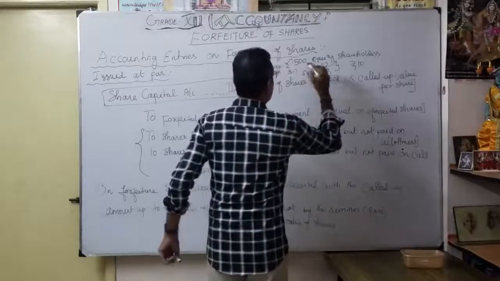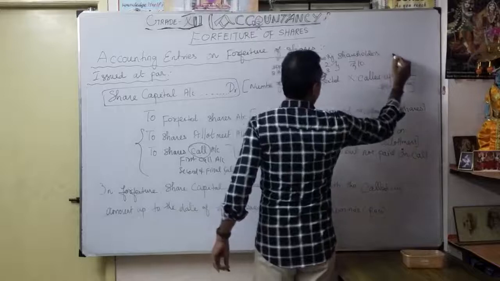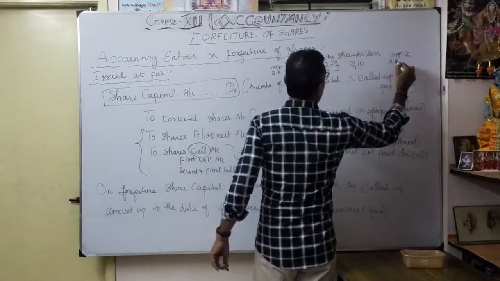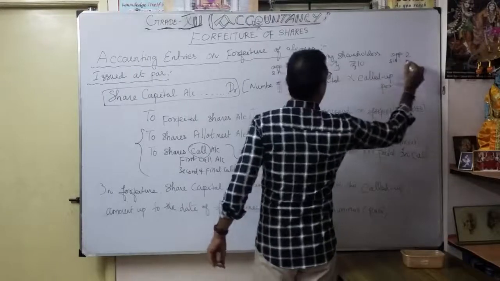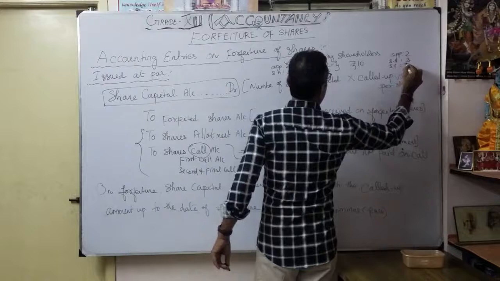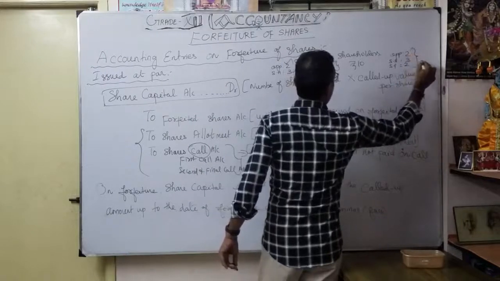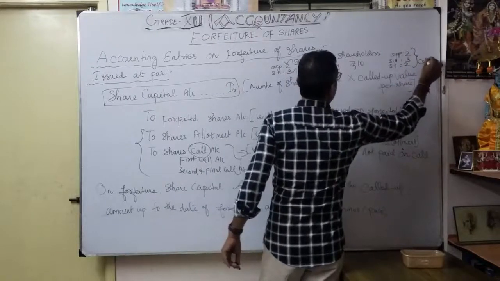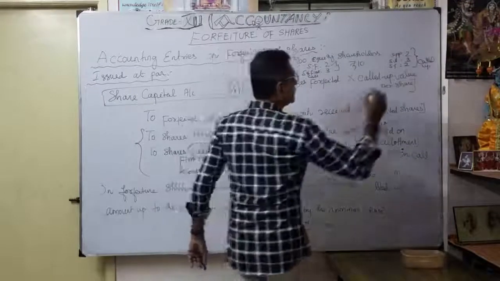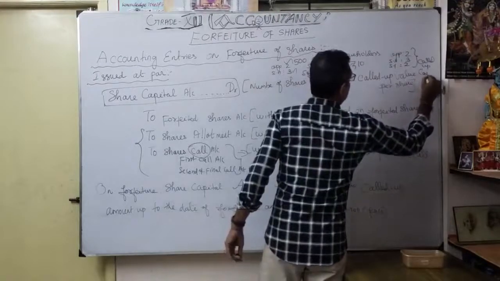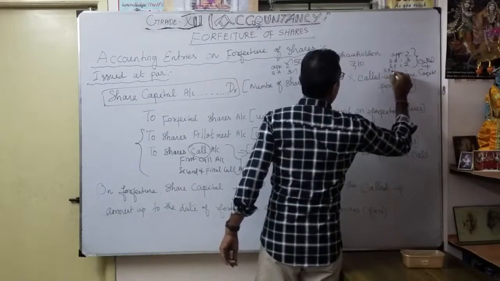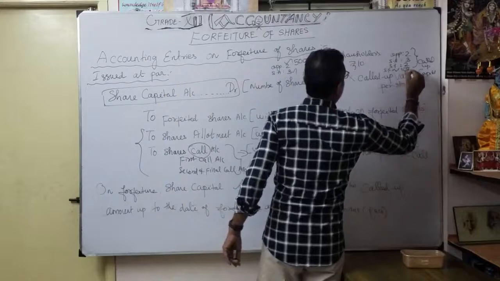Actually, they called up to how much? Application 2 rupees, share allotment 3 rupees, first call 2 rupees. So up to that the company called. This is called up capital. Understood? Up to called up. So share final call 3 rupees is default.